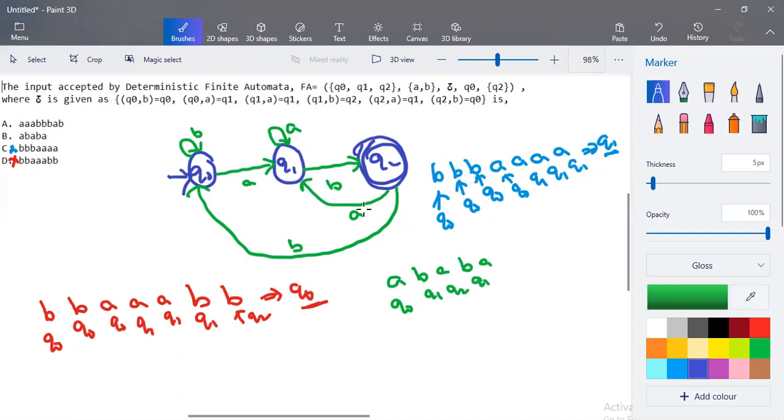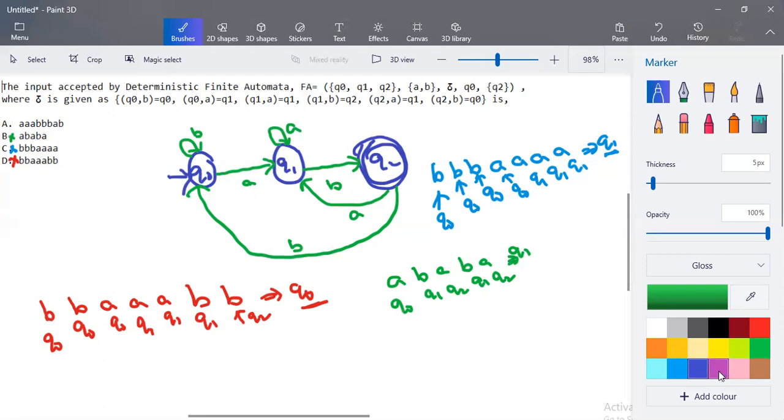Q1 when the input is B, it goes to Q2. And Q2 when the input is A, it goes to Q1. So the final transition is, after processing all the input, the transition lies in Q1, and Q1 is a non-final state. So it is also rejected.